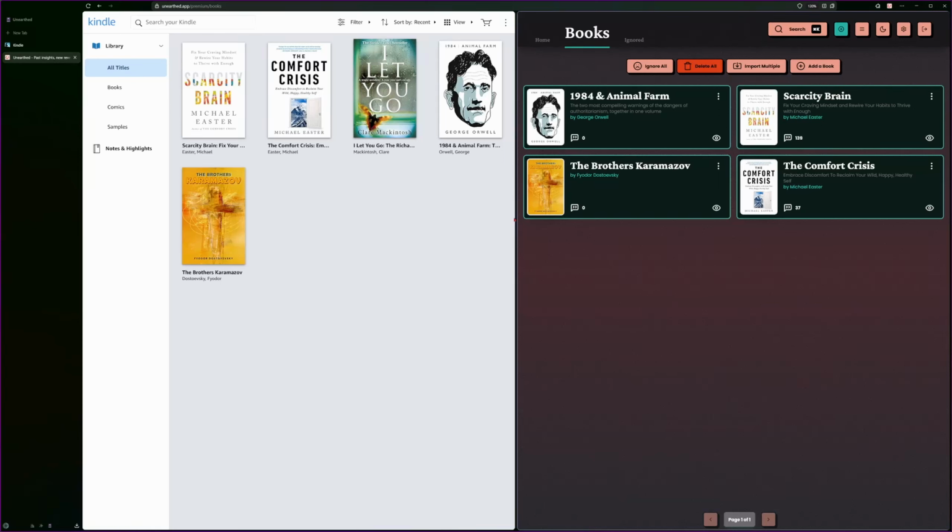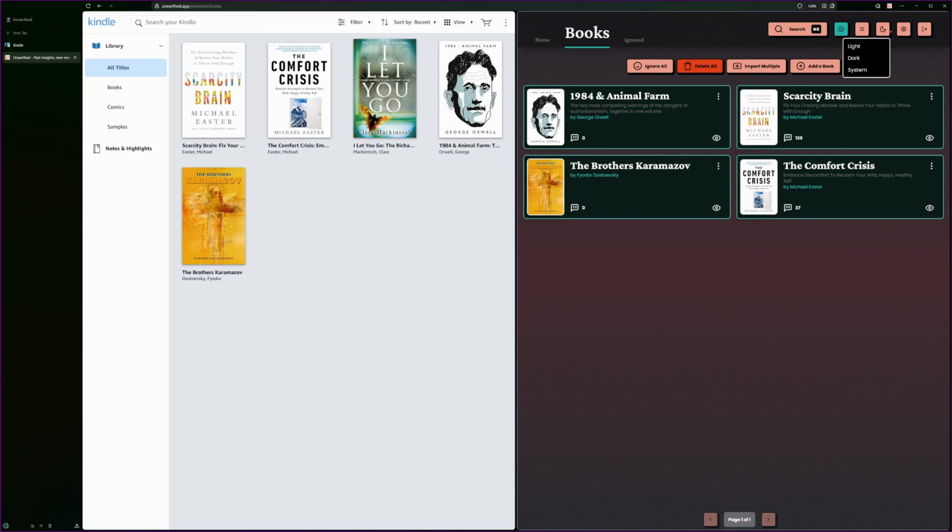Now you can chat to your Kindle highlights using AI. You can ask it questions, get quizzes, and hopefully actually remember what you've read. Let me show you how. This on the right is Unearthed.